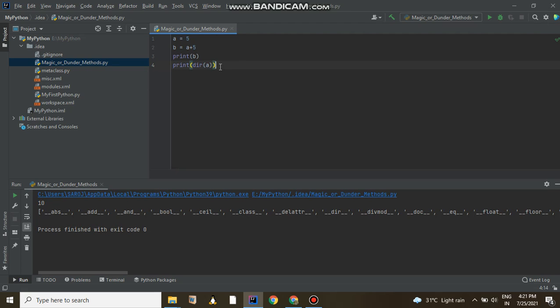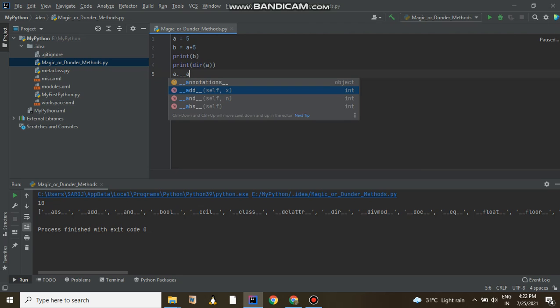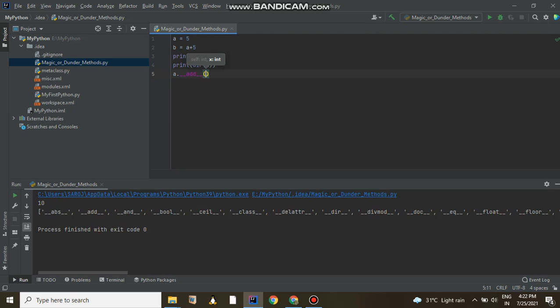Suppose I try to use this add method directly. So a dot, you can see underscore underscore add is showing here. I am passing a value 10 and assigning it to a new variable c.